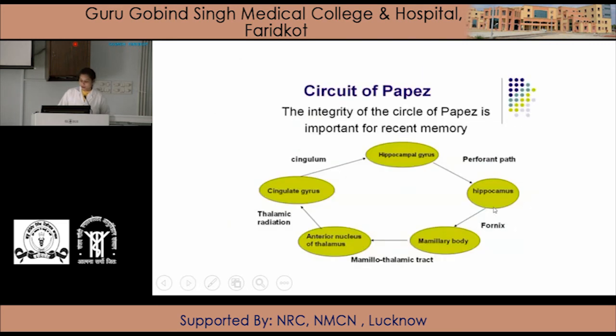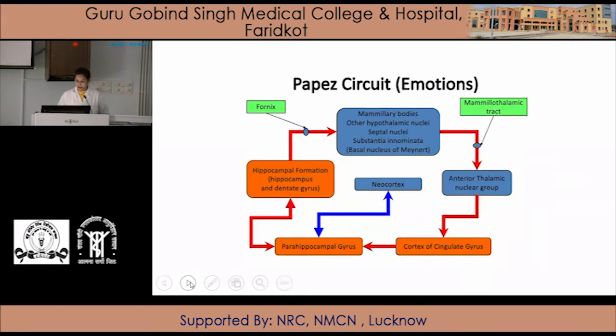Start from the hippocampus via the fornix to the mammillary body, via the mammillothalamic tract to the anterior nucleus of the thalamus, via thalamic radiation to the cingulate gyrus, and via the cingulum to the hippocampal gyrus, and then again from the hippocampal gyrus to the hippocampus. This is the same: here is the hippocampal formation, then the mammillary body, anterior thalamic group, and then the cingulate gyrus, parahippocampal gyrus.